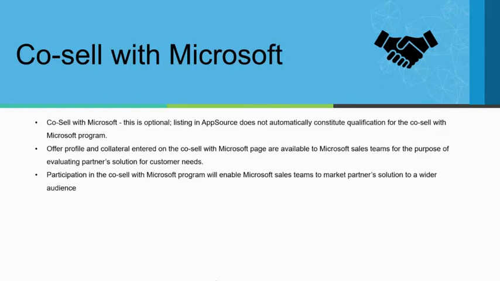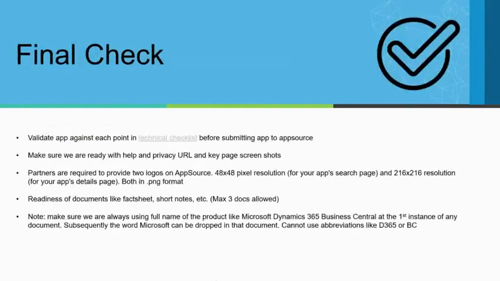Once you opt for this co-sell model, there is something called OCP, One Commerce Portal, within Microsoft, where Microsoft sales personnel throughout the world look for solutions specific to their customers' demand. So this is quite useful if you want to make your app visible to the global Microsoft sales team. And once you come up to here, you're pretty much ready to submit.